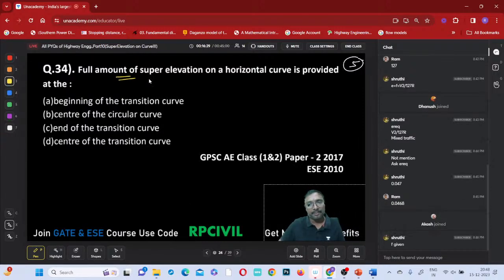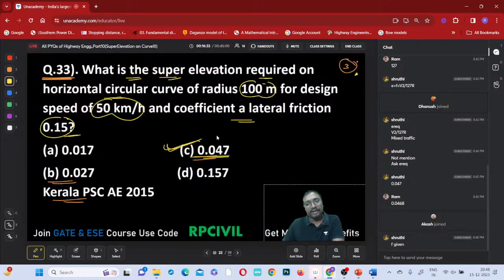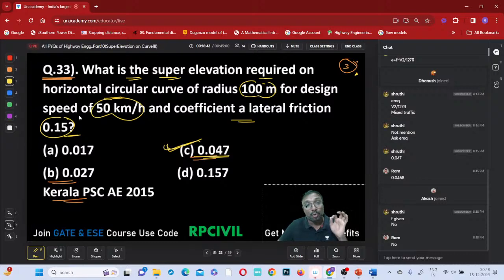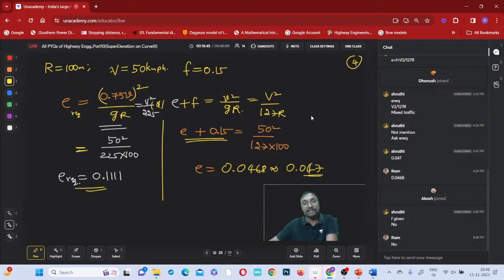When you are using that E plus F, is it mentioned that it is under full friction condition? Is it mentioned to consider friction or not consider friction? Not mentioned, right? They have to mention it. Then only this procedure is correct. He assumed that he mentioned it, but he did not mention it. That is a mistake, I'm telling. Okay, understood.